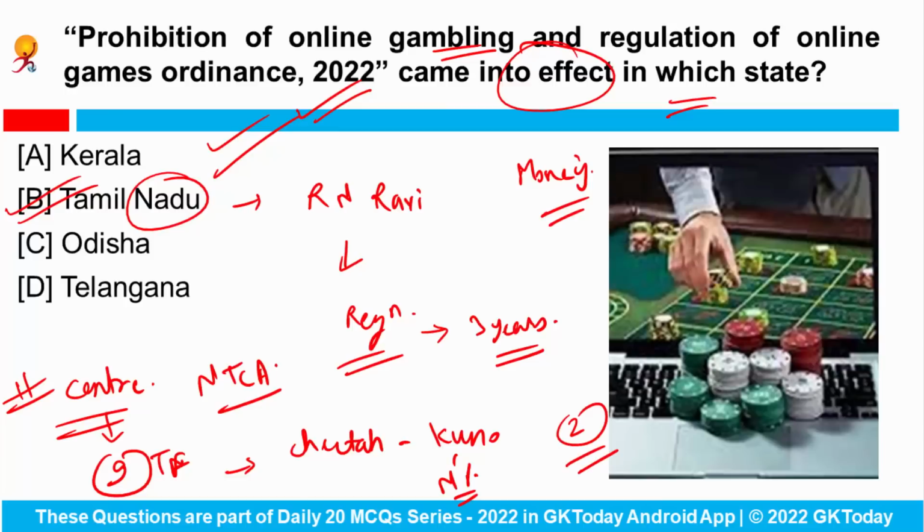They will basically monitor the health status of the cheetahs, the quarantine and soft release enclosure, and the protection status of the area, also the adaptation of the cheetahs to the habitat of Kuno National Park. So you can be asked that Kuno National Park, where cheetahs have been introduced, is located in which Indian state? The answer would be Madhya Pradesh.